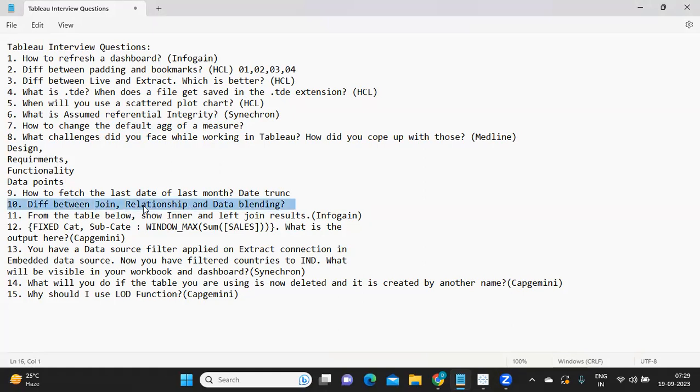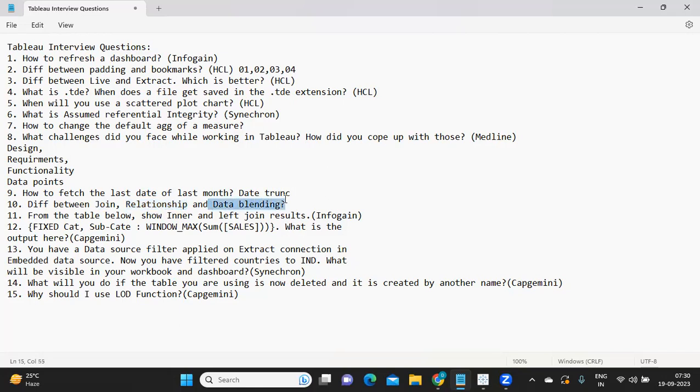Relationships are the latest additions in Tableau, where it is like a logical layer, whereas your join is a physical layer. So automatically Tableau will establish a relationship between multiple tables, and it works and brings in the data. Okay, so these are like dynamic joins with your multiple tables.